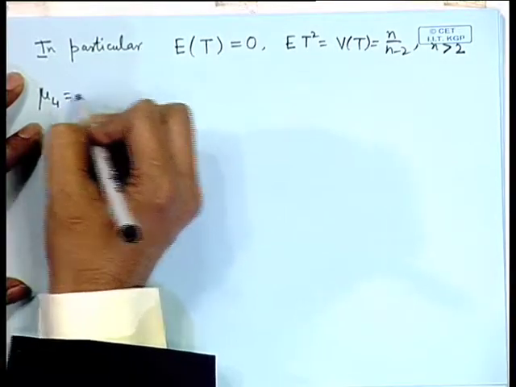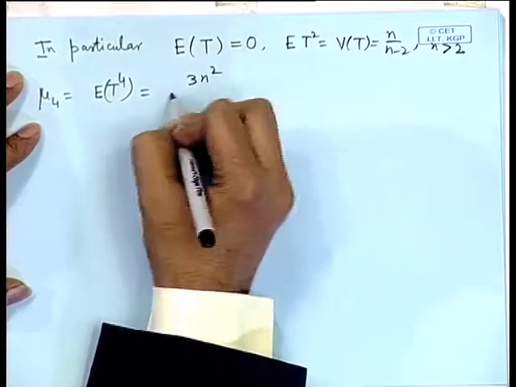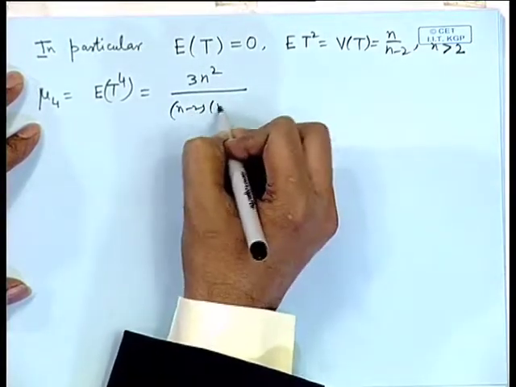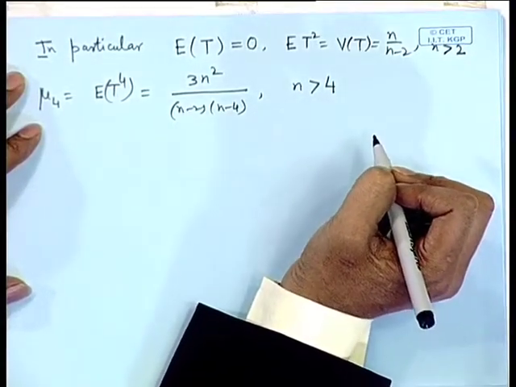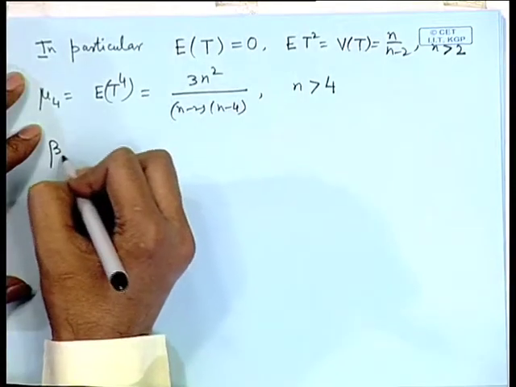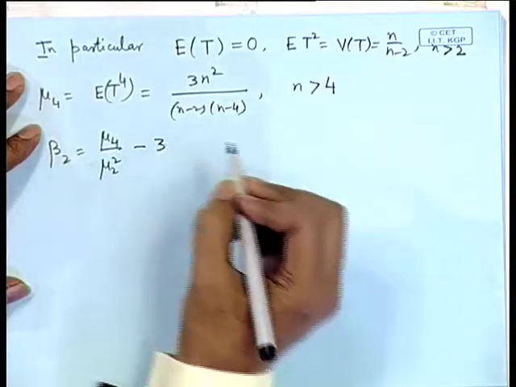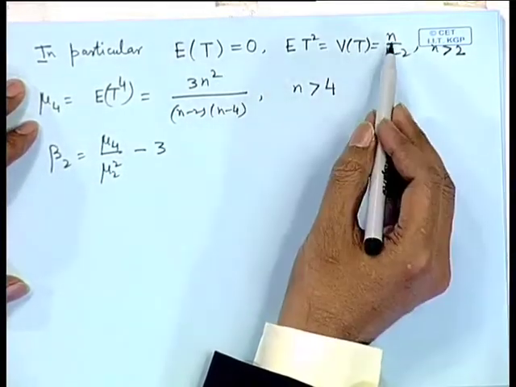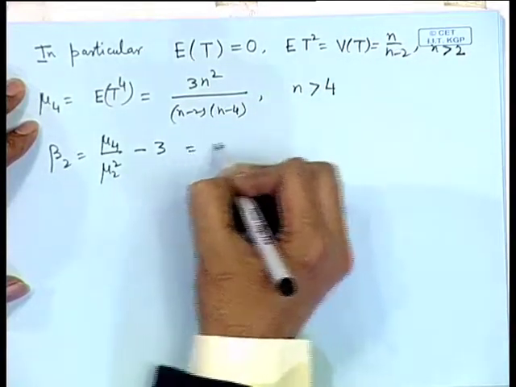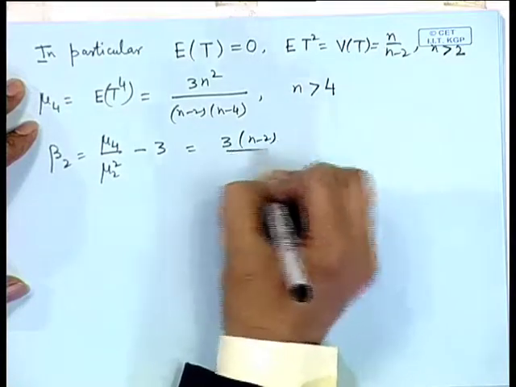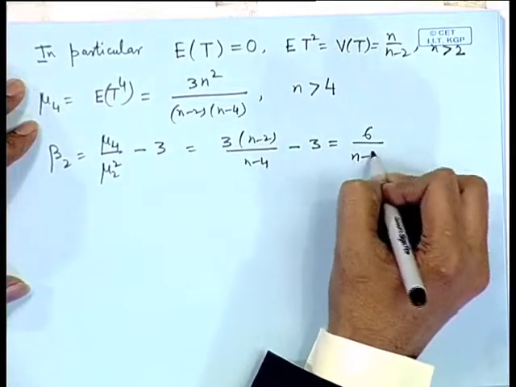Mu 4, expectation of t to the power 4, is 3 n square by n minus 2 into n minus 4, which is valid for n greater than 4. So, we can calculate the measure of kurtosis, that is beta 2, that is mu 4 by mu 2 square minus 3. We divide by n square, so this cancels out and we get 3 into n minus 2 by n minus 4 minus 3, which is simply 6 by n minus 4.